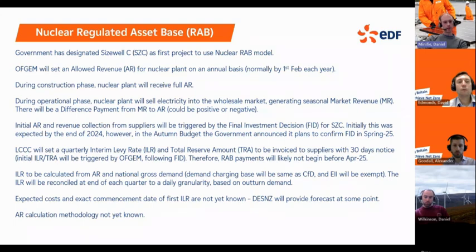Things we don't know yet are the expected costs of the scheme. There has been a wide range of numbers being floated around. DESNZ have committed to provide a forecast at some point, but we haven't seen any public domain forecasts yet. We don't know exactly when it's going to start, although we have a little bit more certainty now that it seems likely to be around springtime.